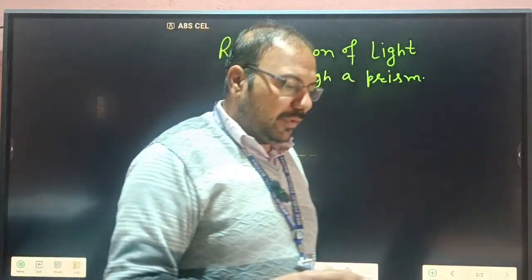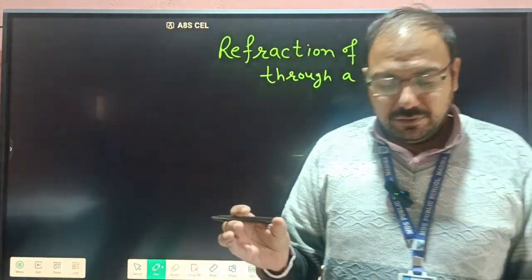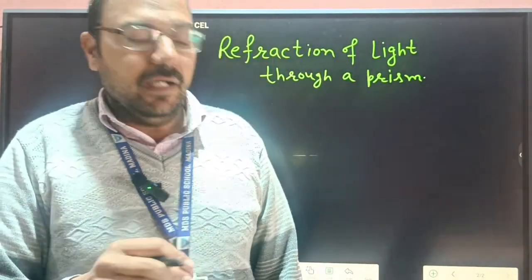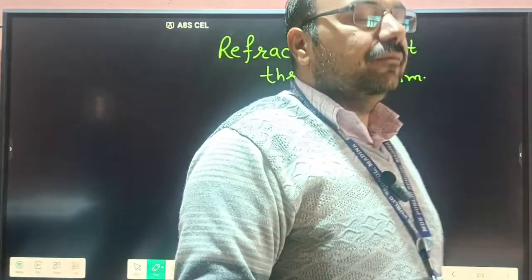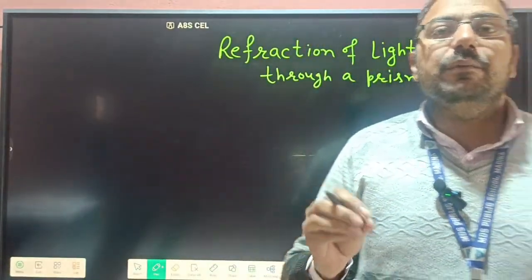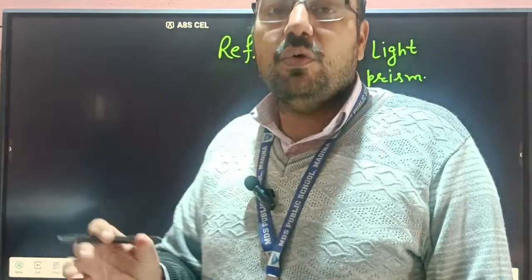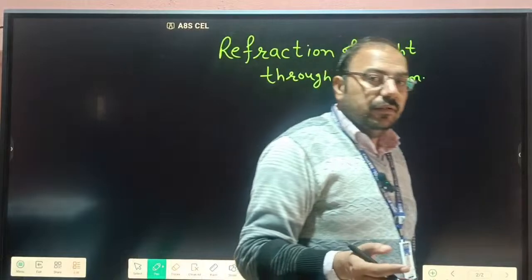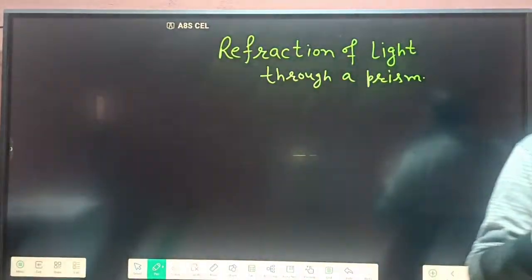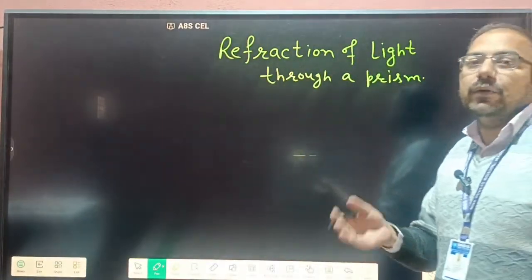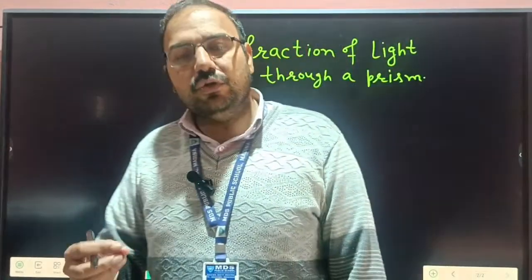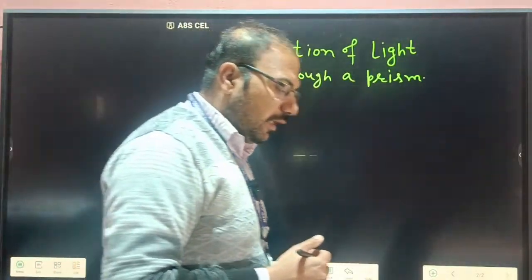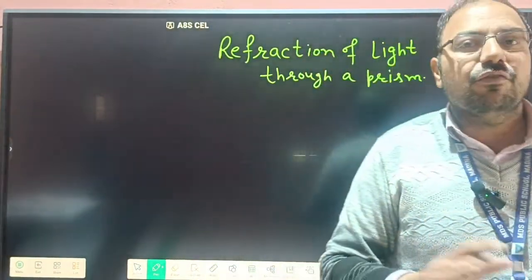There are two materials. The first is the rare medium, which has low optical density, and the second has high optical density; that medium is the denser medium. When light goes from rare to denser medium, it bends toward the normal, and when light goes from denser to rare medium, it bends away from the normal. The basic cause of the refraction of light is the change in the velocity of light. That phenomenon is the refraction of light.